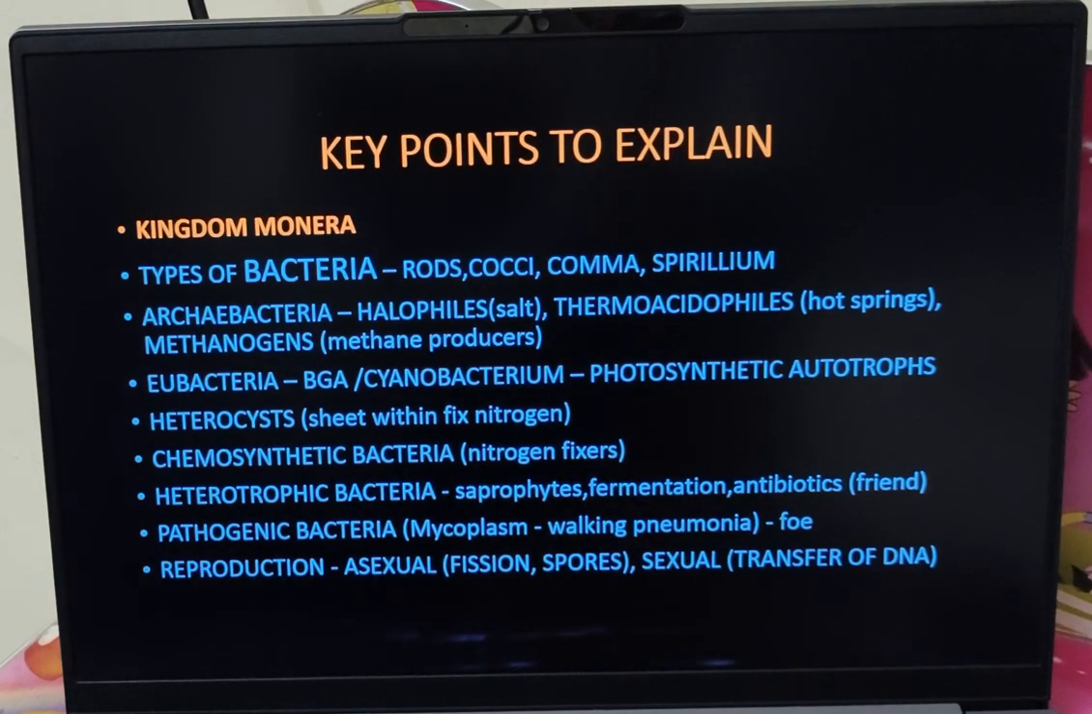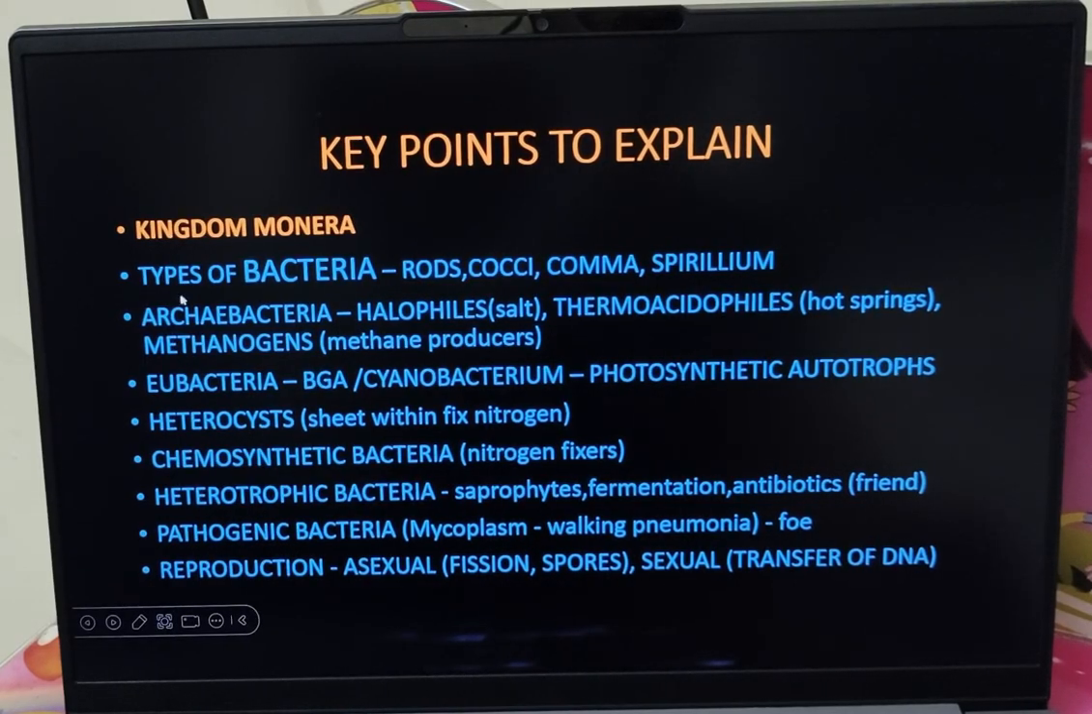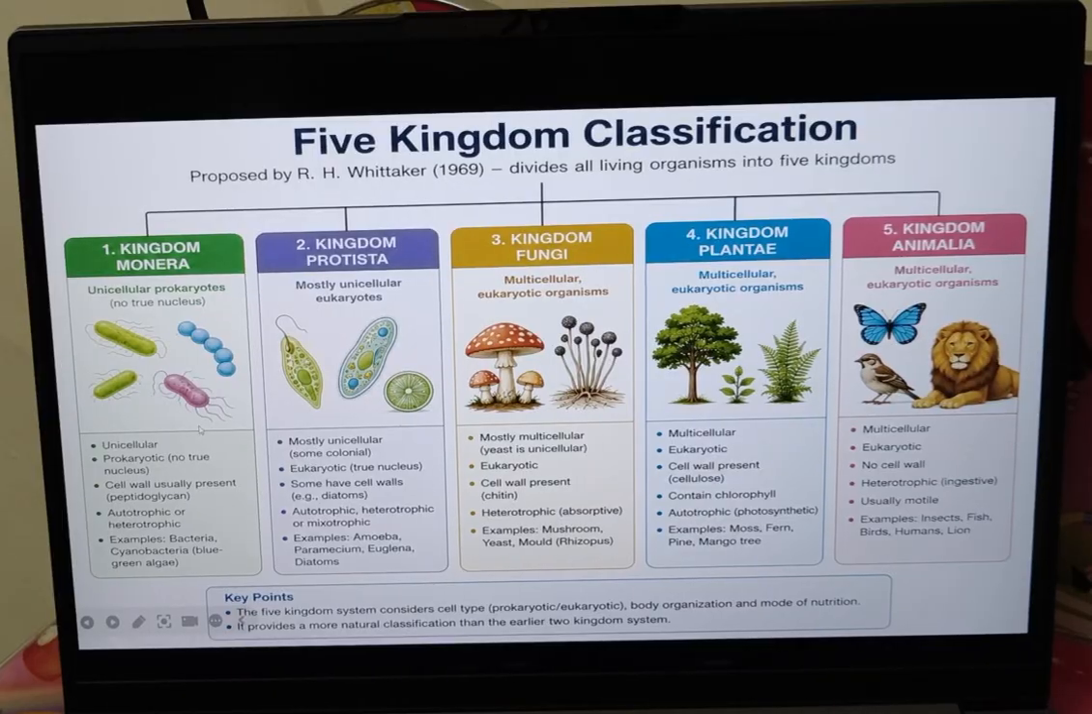Now coming to the points to explain under kingdom Monera. As I already told you, this includes bacteria. The bacteria can be rods, cocci, comma or spirillum. I showed you a picture before in the previous image. If you want to see, you can just make a note. You can see, these are rod shaped.